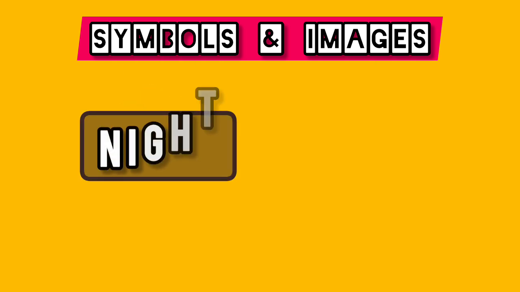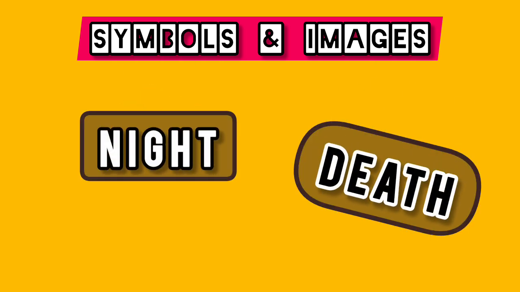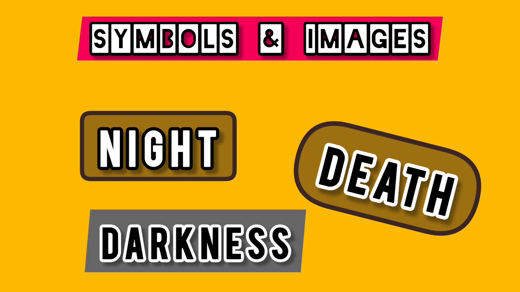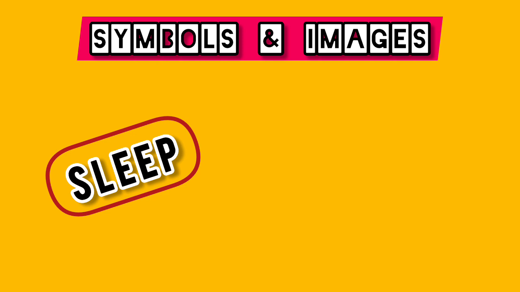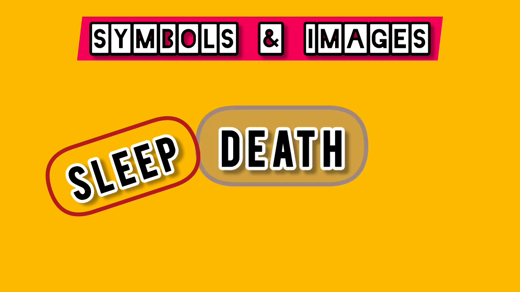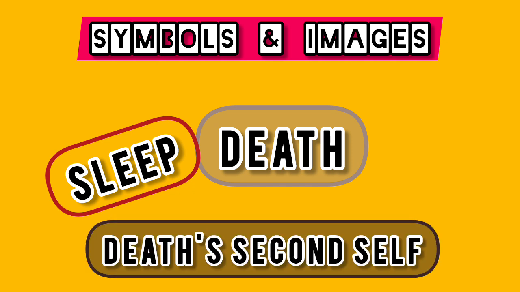The reference to night symbolizes death, as well as the concept of darkness also refers to death. And the reference to sleep again stands for death, and it has been referred to as death's second self.